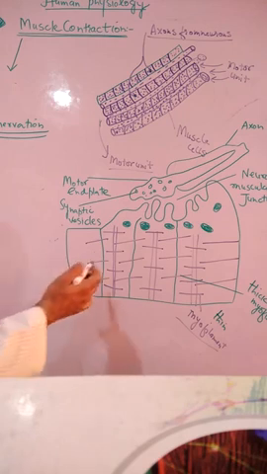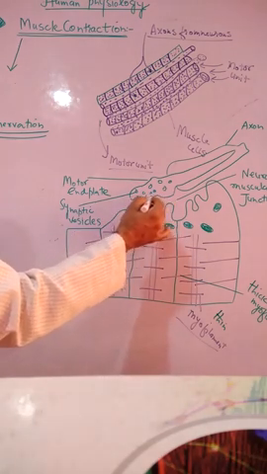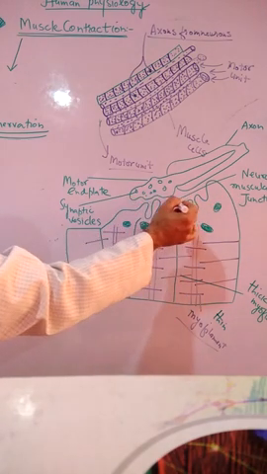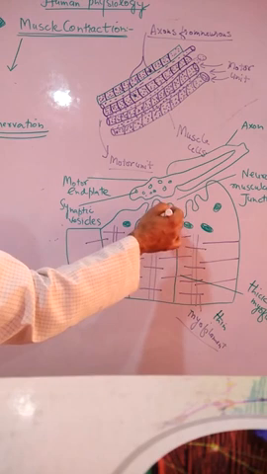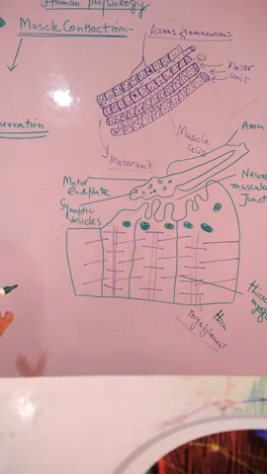Sarcolemma forms many deep folds called junctional folds. This is called the neuromuscular junction. That junction is in between the surface of the muscles and the motor end plate of a neuron.